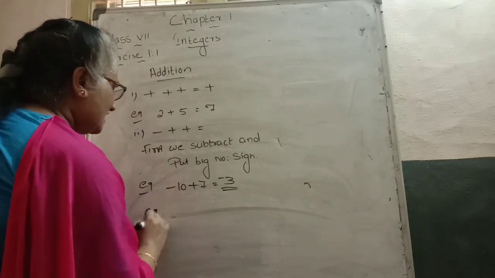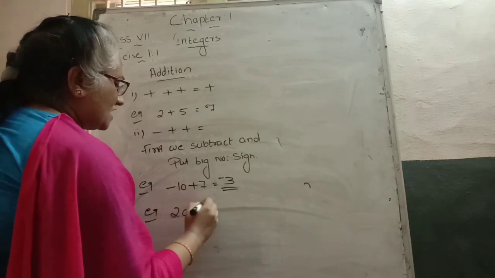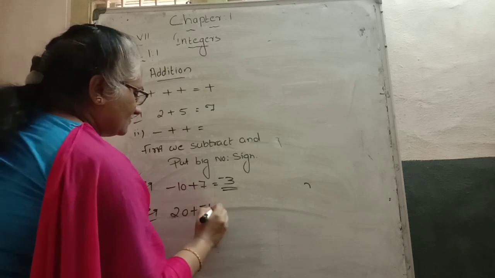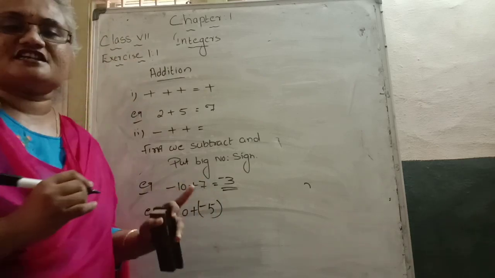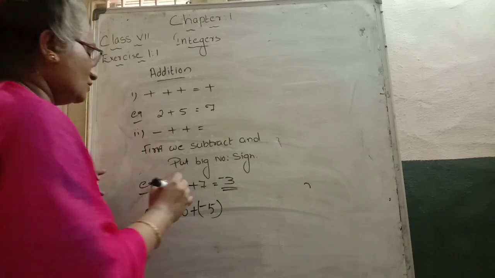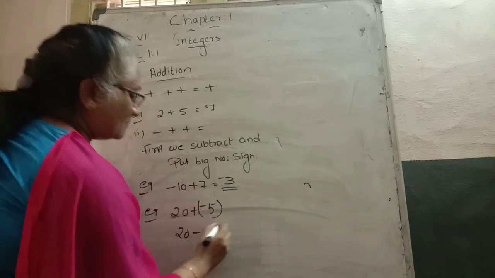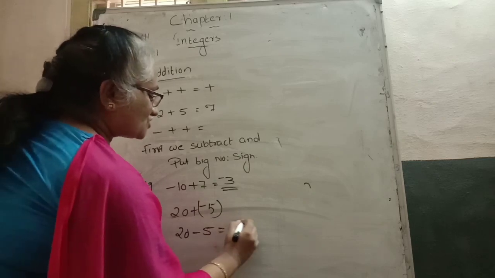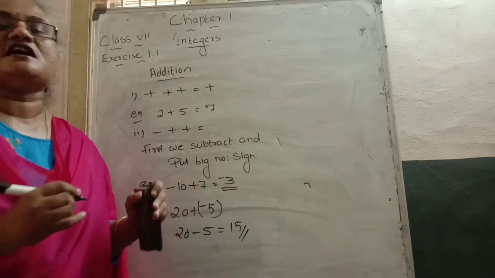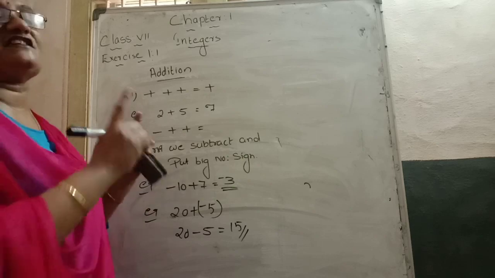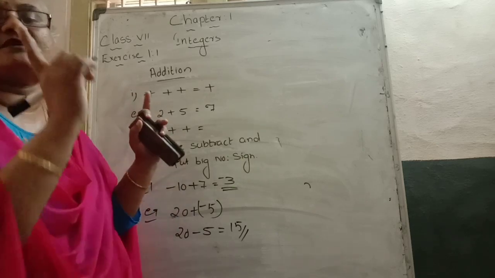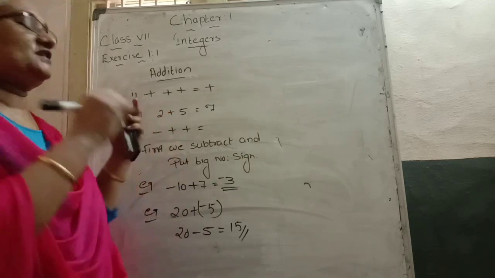One more example, 20 plus minus 5. We want to add these numbers. How to add: plus and minus change to minus 5. 20 minus 5 comes to how much? 15 is the answer. One is positive, the other is negative. Opposite signs means, remember, do subtraction and put the sign of the bigger number.